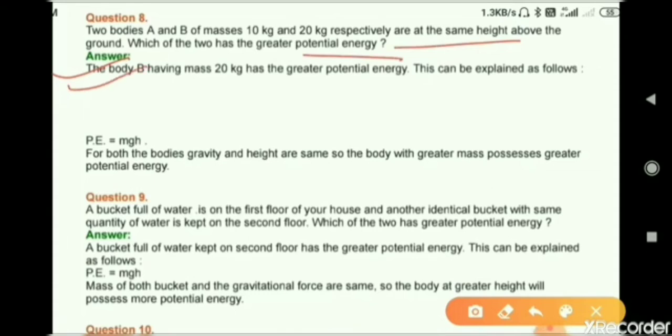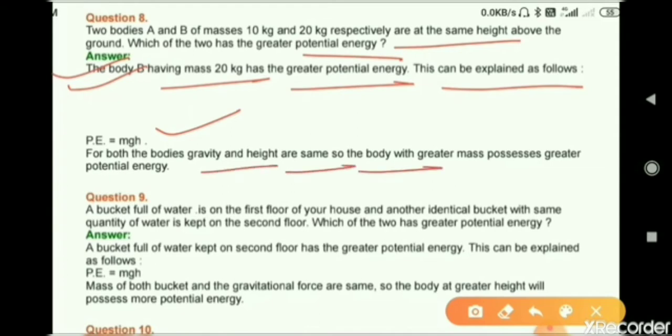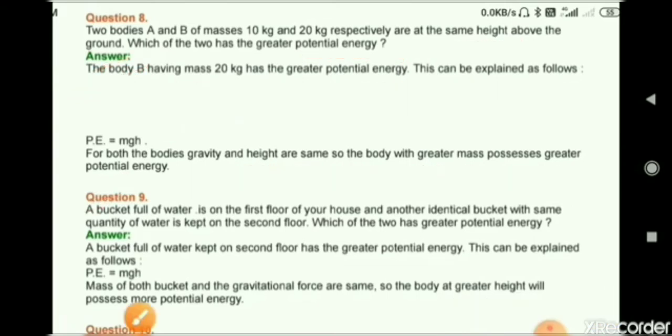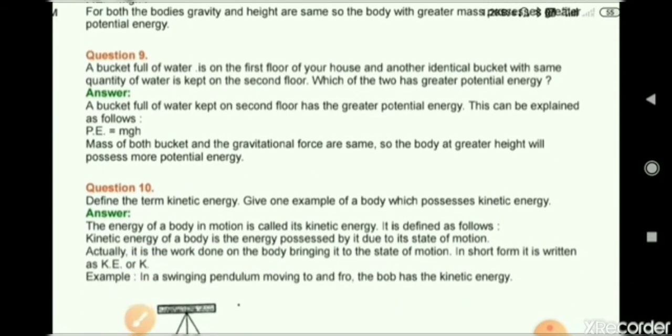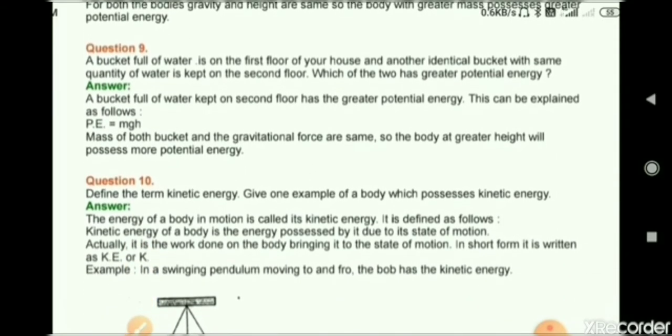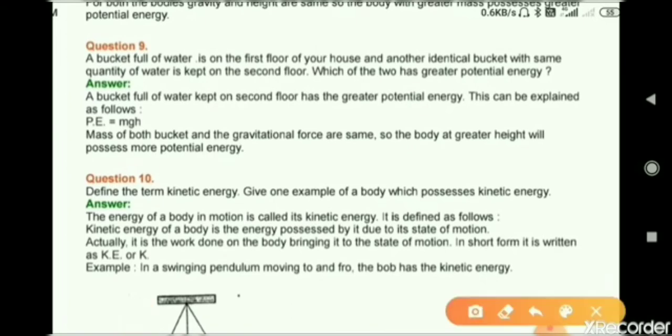The body B having the mass 20 kg has a greater potential energy. This can be explained as follows. Potential energy is equal to mgh, and for both the bodies gravity and height are same, so the body with greater mass possesses greater potential energy. Question number 9. A bucket full of water is on the first floor of your house and another identical bucket with same quantity of water is kept on the second floor. Which of the 2 has greater potential energy?